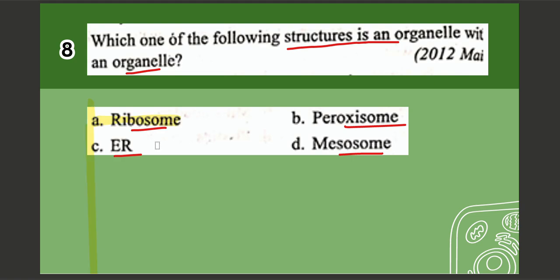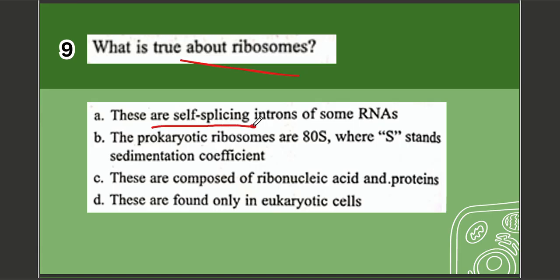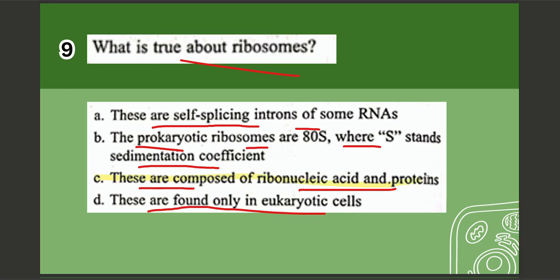Next question. Question number 9. What is true about ribosomes? Options are A. They are self-splicing introns of some RNAs. B. The prokaryotic ribosomes are 70S, whereas eukaryotic ribosomes are 80S, where S stands for sedimentation coefficient. C. These are composed of ribonucleic acid and proteins. D. These are found only in eukaryotic cells. The correct option is option number C, which is these are composed of ribonucleic acid and proteins.